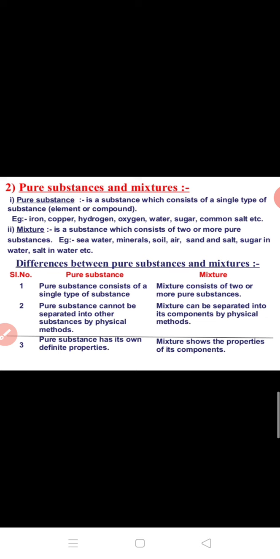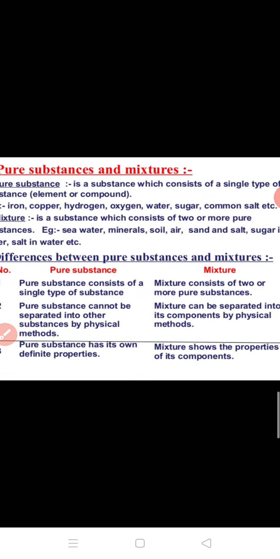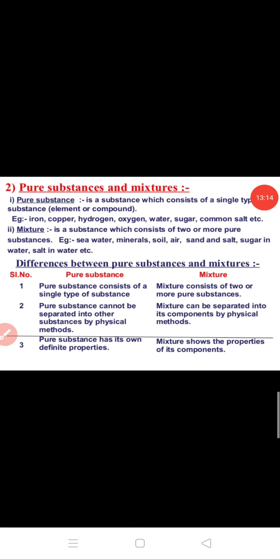So you have to write this like this. First point of difference which you can write: pure substance consists of a single type of substance, a single type of particles, whereas mixture consists of two or more pure substances.